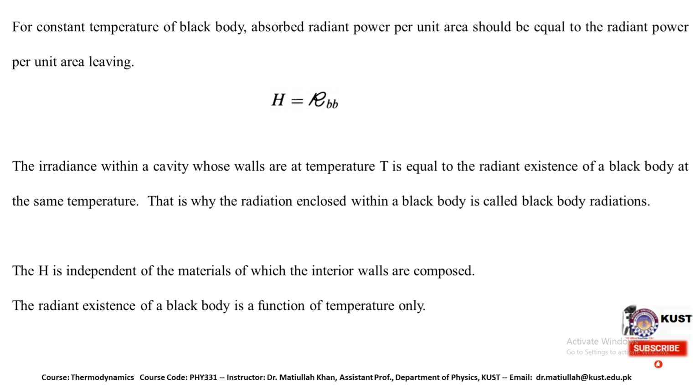The most important thing is that the radiation emitted by this particular type of body is only dependent on the temperature of the material, irrespective of the nature of the material.